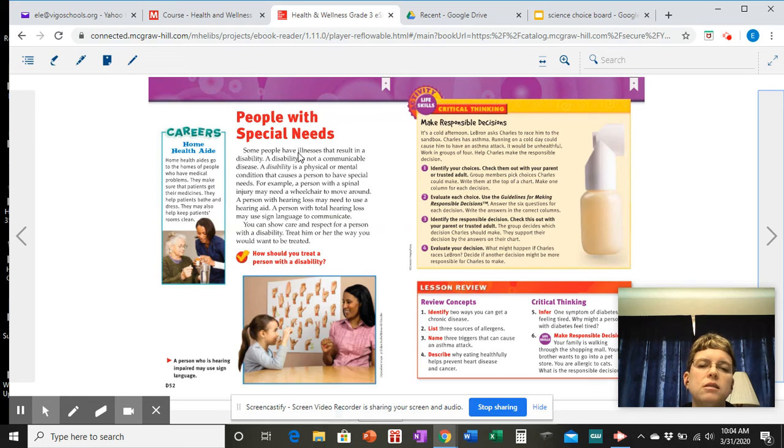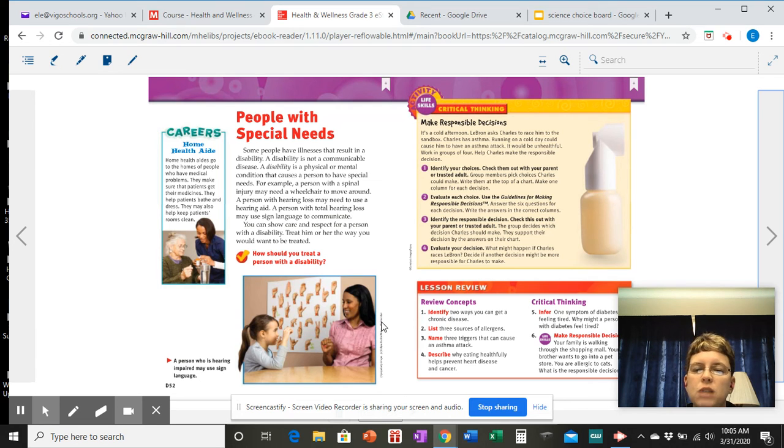People with special needs. Some people have illnesses that result in a disability. A disability is not a communicable disease. A disability is a physical or mental condition that causes a person to have special needs. For example, a person with a spinal injury may need a wheelchair to move around. A person with hearing loss may need to use a hearing aid. A person with total hearing loss may use sign language to communicate. You can show care and respect for a person with a disability. Treat him or her the way you would want to be treated. You're as a person that's using sign language.